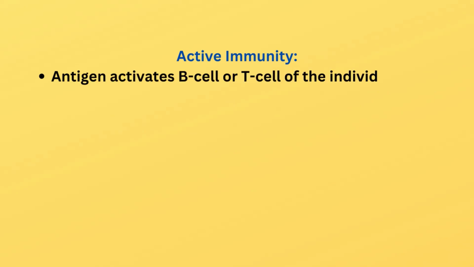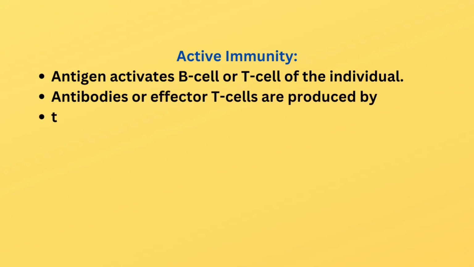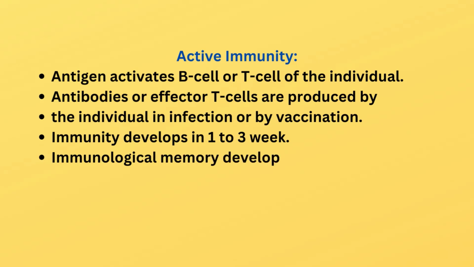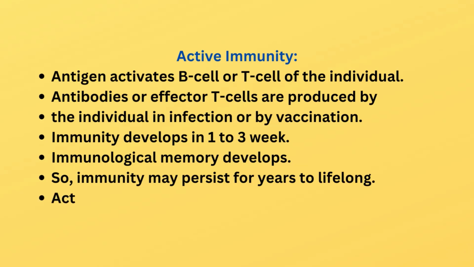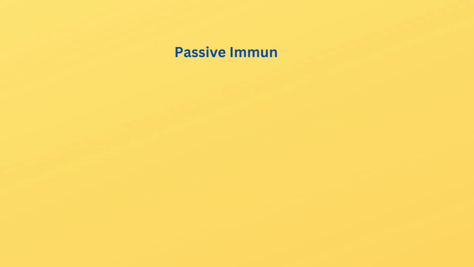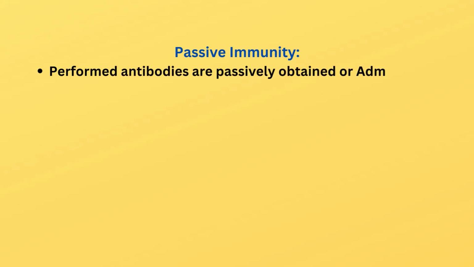Active immunity. Antigen activates B cell or T cell of the individual. Antibodies or effector T cells are produced by the individual in infection or by vaccination. Immunity develops in 1 to 3 weeks. Immunological memory develops, so immunity may persist for years to lifelong. Active immunity is used to prevent the disease. Hypersensitivity does not develop.